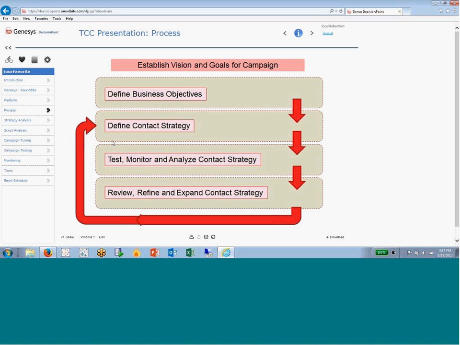The next step is to then monitor and analyze the results of that contact strategy. What's working, what's not. Is there a certain time of day that seems to be working better? Is the evening not working as well? Maybe the mobile device is working better during the day and the landline's working better in the evening when people are home. So we want to observe and monitor, again, what's working and what's not. And that brings us on to the next step, which is review, refine, and expand the contact strategy.